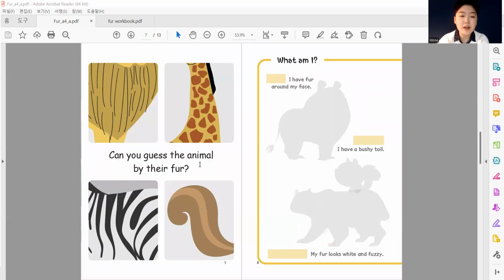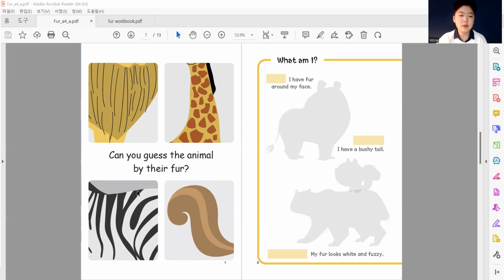Can you guess the animal by their fur? What animal do you think this is? This animal is known as the king of the jungle. What animal do you think it is? What about this animal? This animal has a long neck, a long neck. So what animal is this?